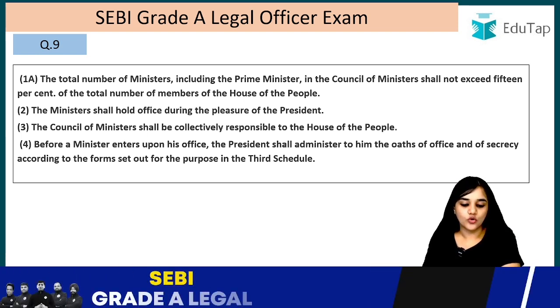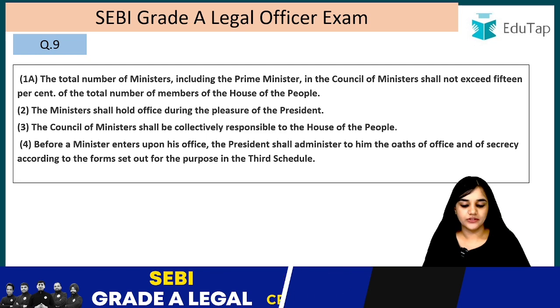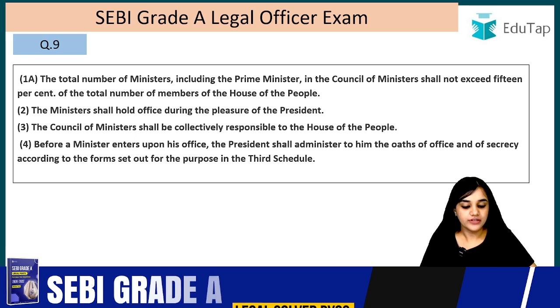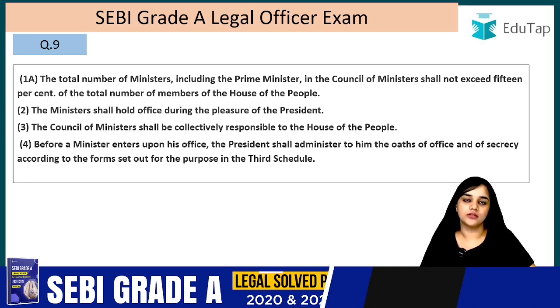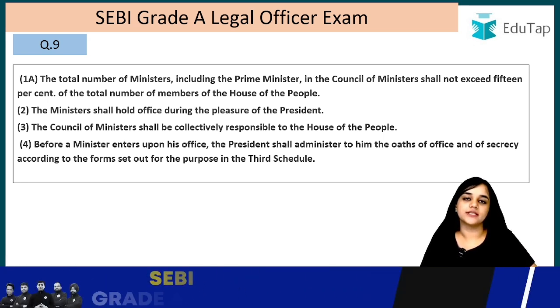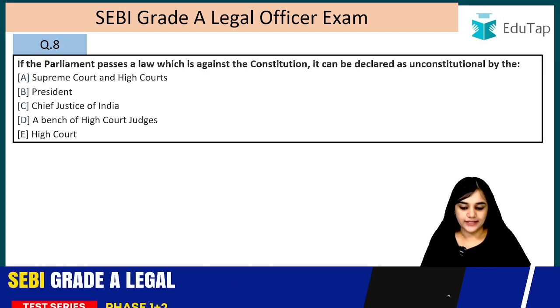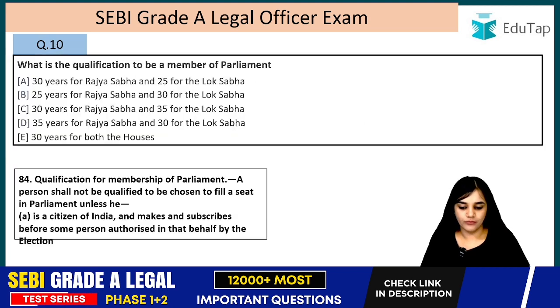The ministers shall hold office during the pleasure of the President. The Council of Ministers shall be collectively responsible to the House of People. They are collectively responsible to the House of People. Before a minister enters upon his office, the President shall administer to him the oaths of office and the secrecy according to forms set out for the purpose in the 3rd schedule. So who administers oath? It is the President, right? And collectively the Council of Ministers, they are responsible to the Lok Sabha. The answer was 15%, right?